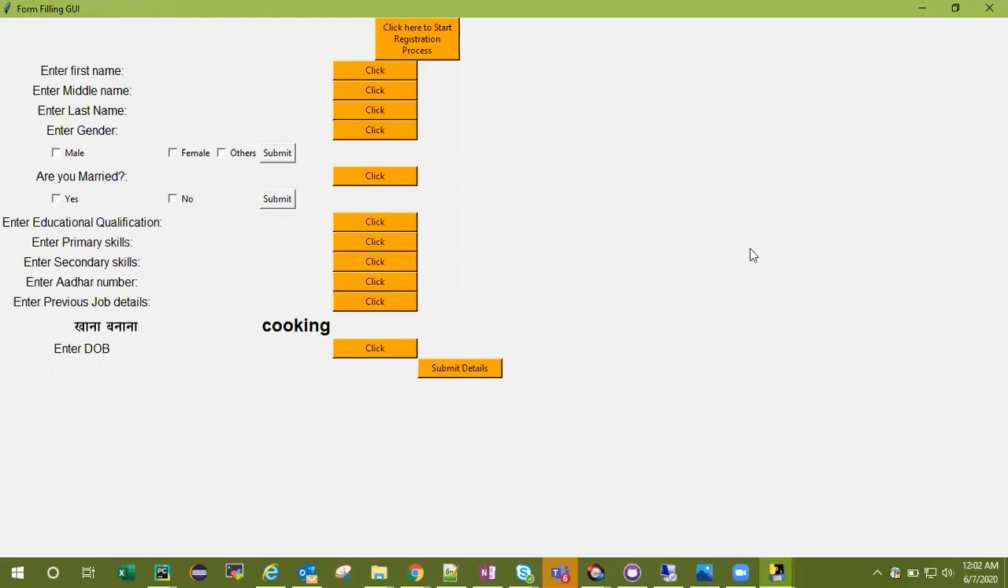Okay, so as you saw, this module takes input from the user in their local language, and once they click on submit, it takes all the details and registers the user.